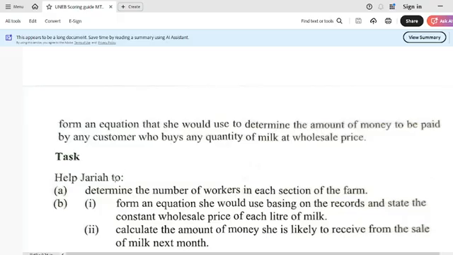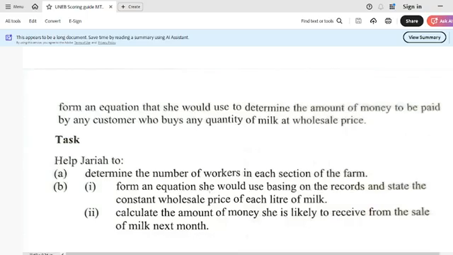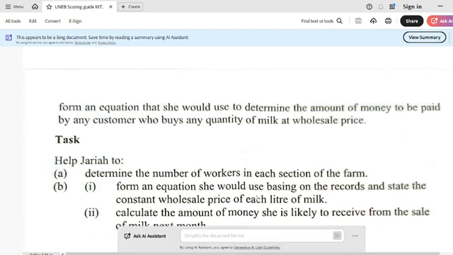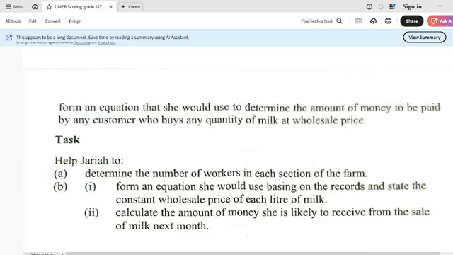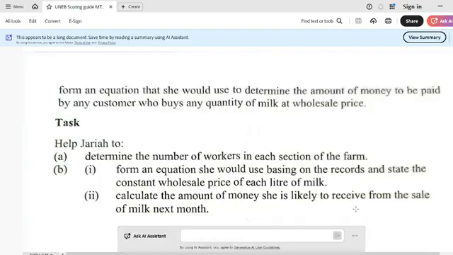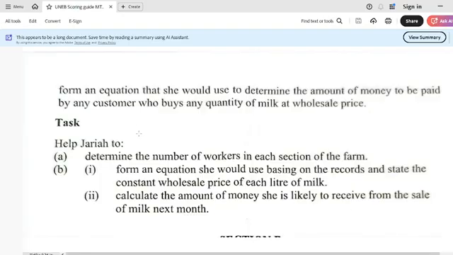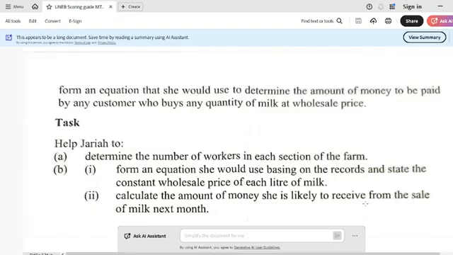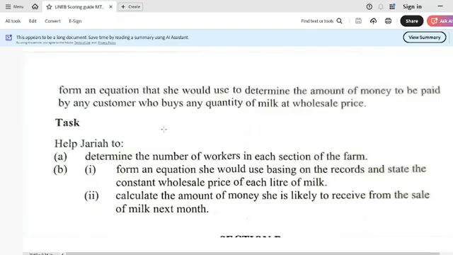The task: help Jaria to, part A, determine the number of workers in each section of the farm. Form an equation that she would use basing on the records and state the constant wholesale price of each liter of milk. Then calculate the amount of money she is likely to receive from the sale of milk next month. Now, most of the time with item number 2, I will advise you to read through the task.